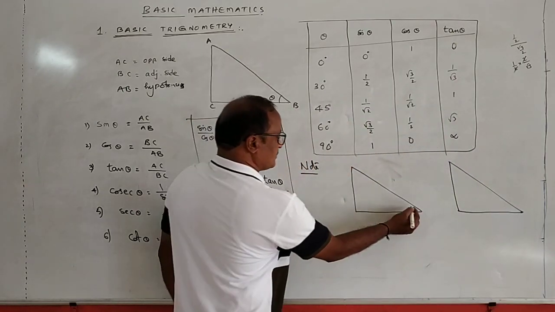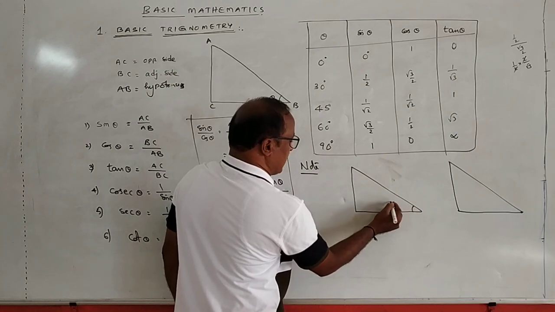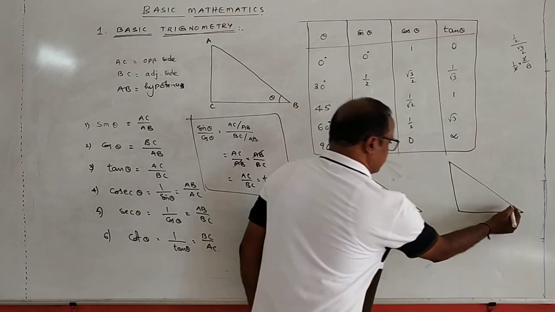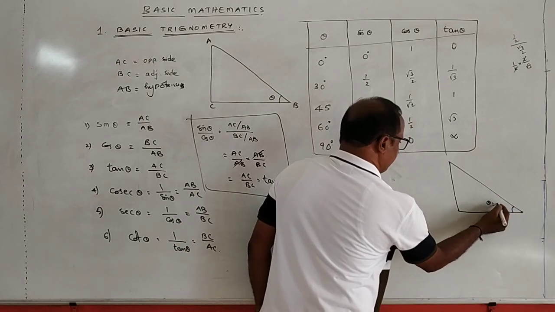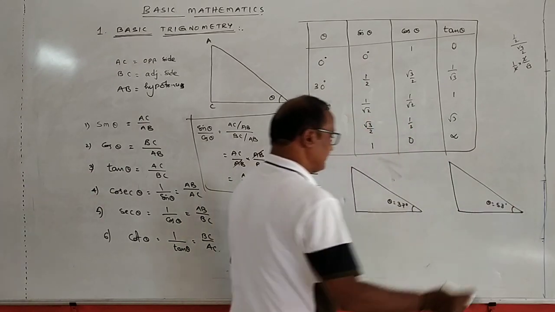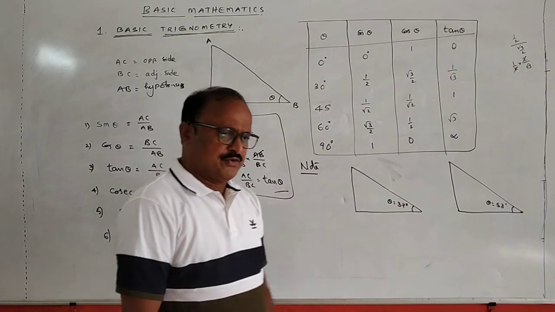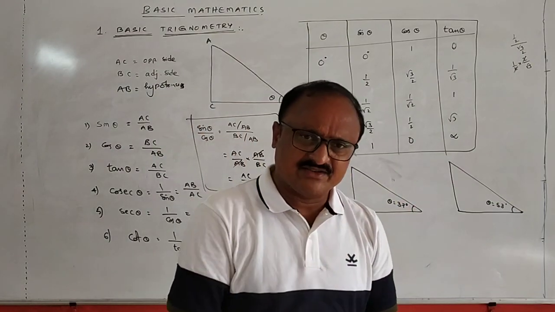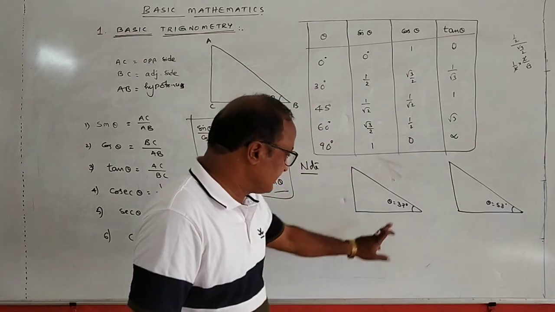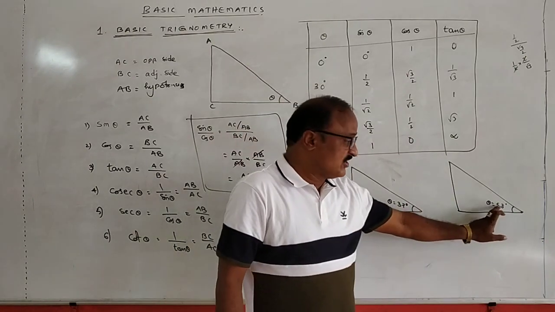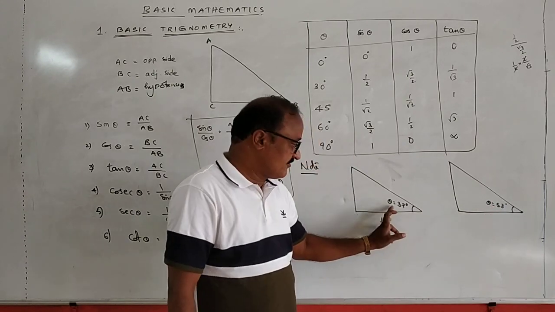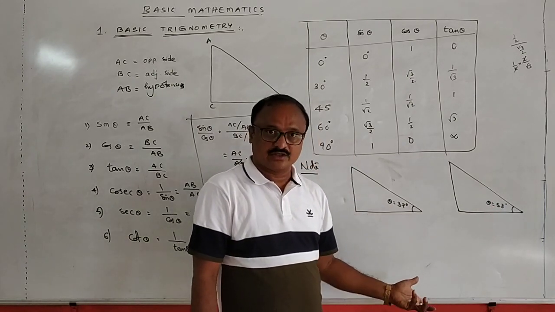Let here, this is the angle theta, and here theta is equal to 37 degrees. Here theta is equal to 53 degrees. Most of the problems in physics involve: what is the value of sin 37? And what is the value of sin 53? What is the value of tan 53? What is the value of tan 37?